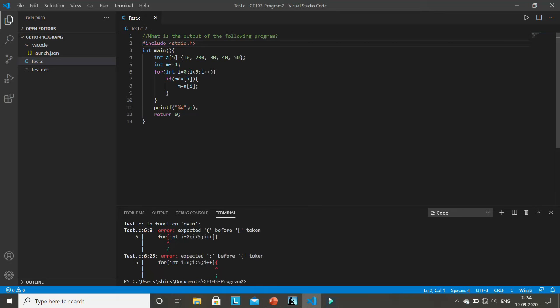If you go for this, this will be a token. Then this will be a token. Then stdio will be a token, dot will be a token, h will be a token, like this. Integer will be a token, then main will be a token, then the opening parenthesis will be another token, then the closing parenthesis will be another token, and then this opening curly brace will be another token. Integer will be another token, a is a token, then this is another token, 5 is another token.